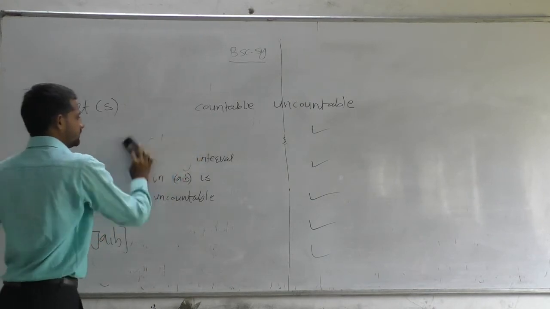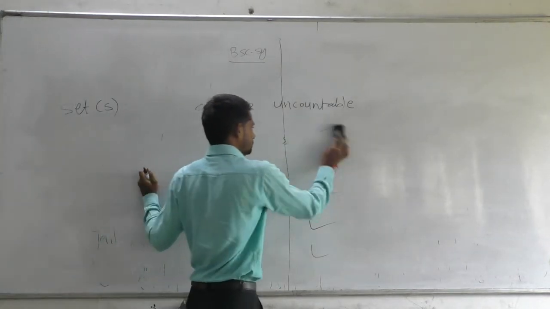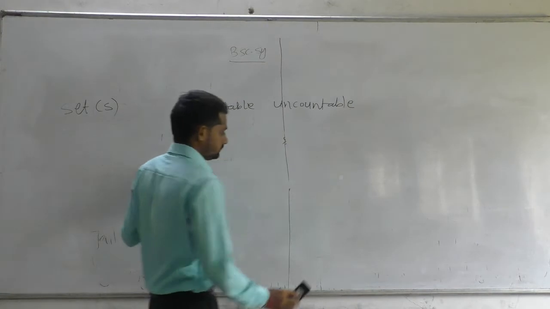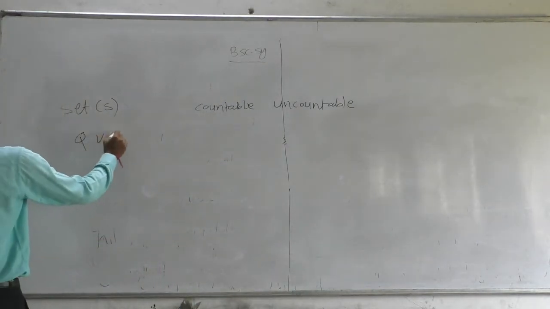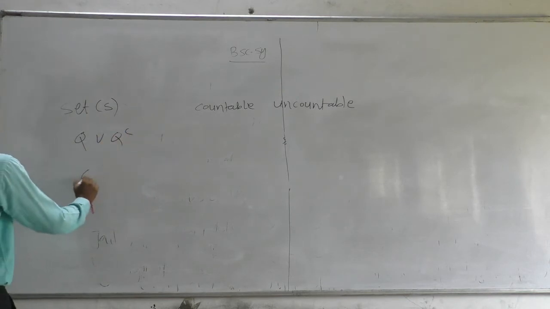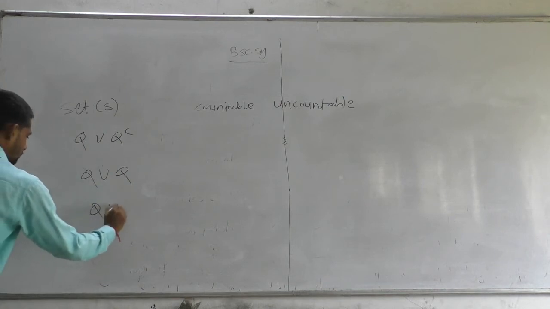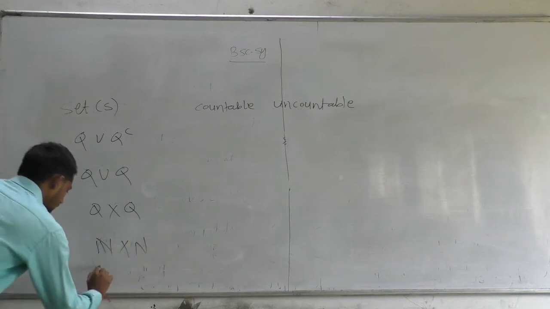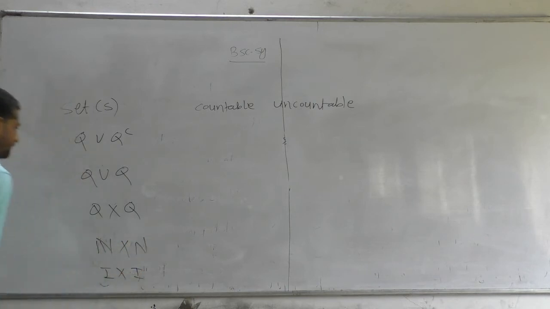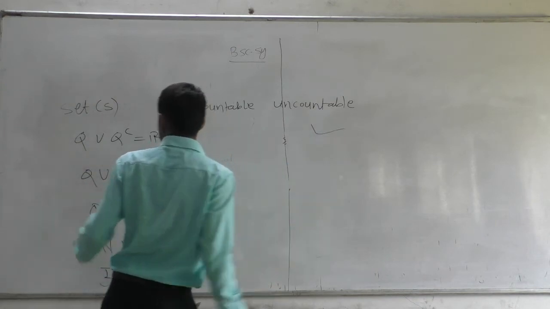Now, other examples: Q union Q complement, Q union Q, Q cross Q, N cross N, I cross I. Q union Q complement is nothing but the set of real numbers, which is uncountable.